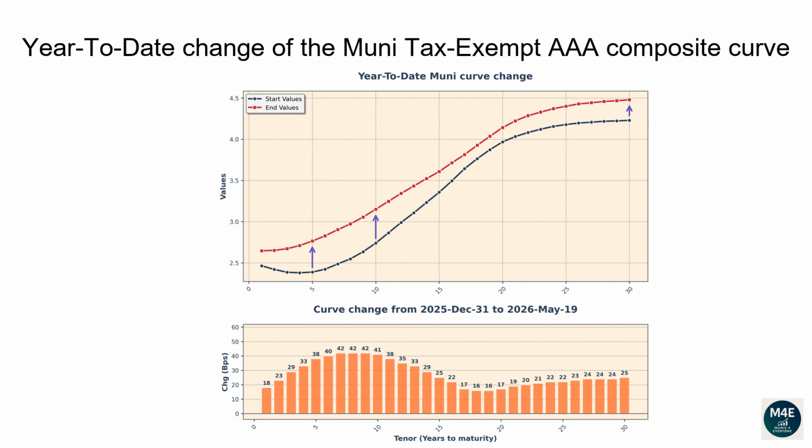The 1-year tenor changed 18 basis points. The 2-year tenor changed 23 basis points. The 5-year tenor changed 38 basis points. The 10-year tenor changed 41 basis points. The 20-year tenor changed 17 basis points. The 30-year tenor changed 25 basis points.